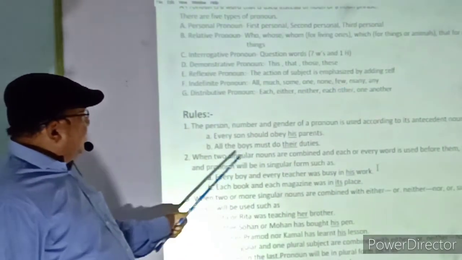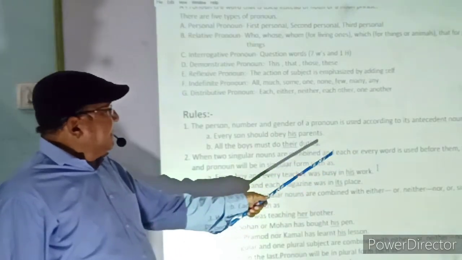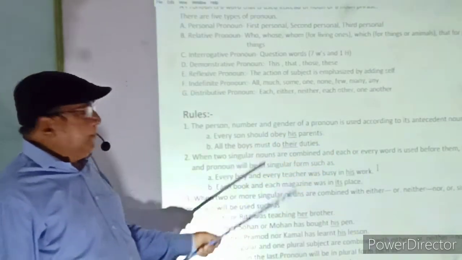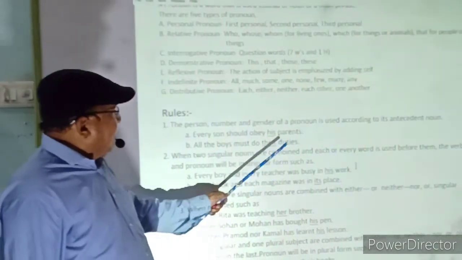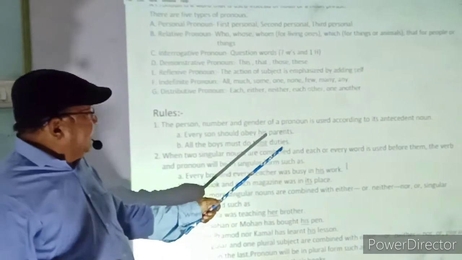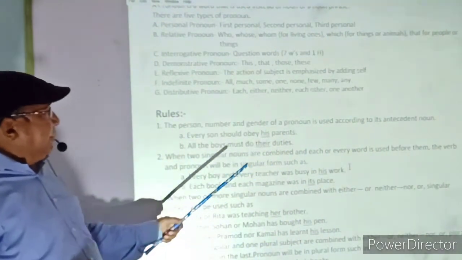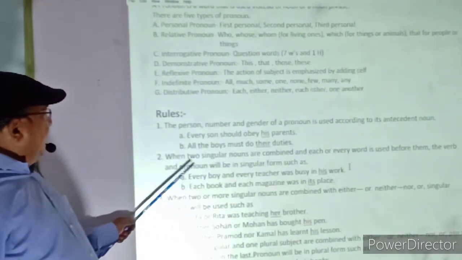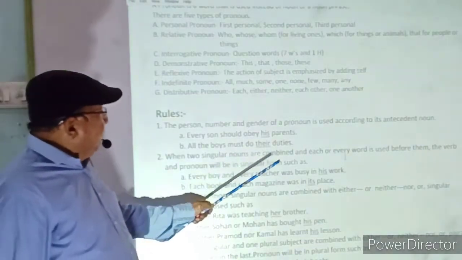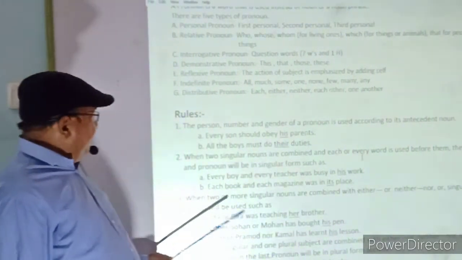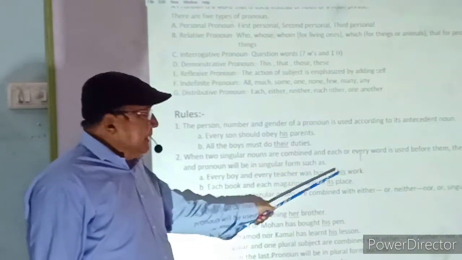Second rule: when two singular nouns are combined and each or every is used before them, the verb and pronoun will be in singular form, such as every boy and every teacher was busy in his work.